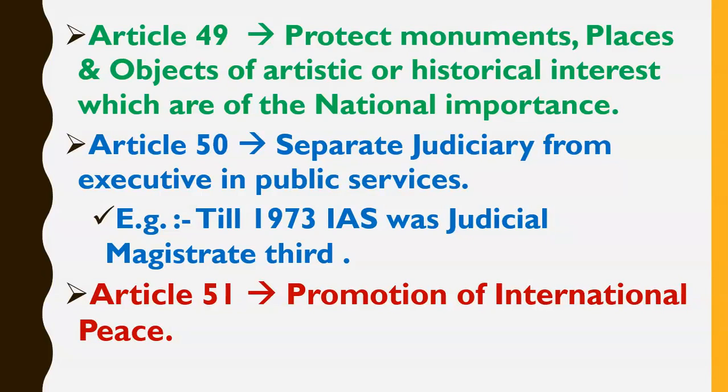Okay, so definitely we know that IAS officer is an executive officer. Okay, so when IAS officer will also have judicial power, then there are very high chances that they can misuse this power. Okay, so what happened in 1973? That these judicial powers were snatched from the IAS officers, and from 1973, IAS officers were no more judicial magistrate third class, and now there are no judicial powers with IAS officers.